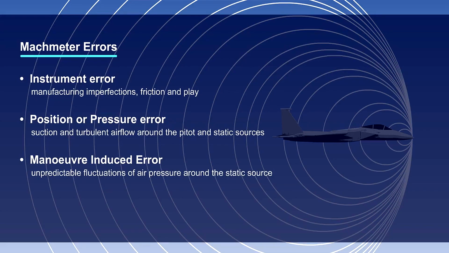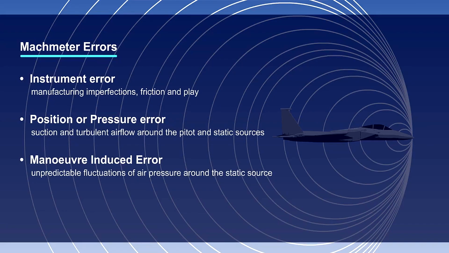The Mach meter does not suffer from density, temperature, or compressibility error because firstly, density affects both the dynamic pressure and the static pressure equally and is therefore cancelled out. Secondly, temperature change alters the density of the air, and as we have just seen, density error has been cancelled out. Compressibility error does not apply because compressibility is a function of dynamic pressure divided by static pressure, and this is the ratio which the Mach meter displays as Mach number.